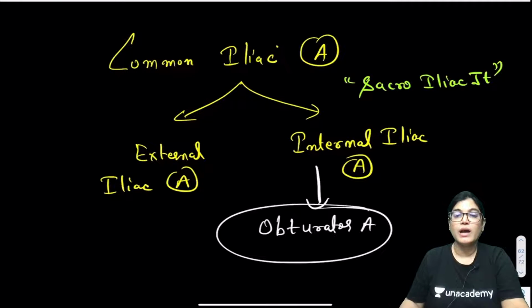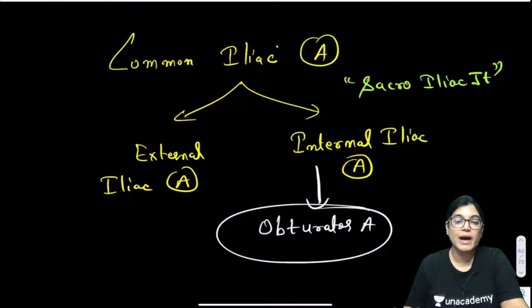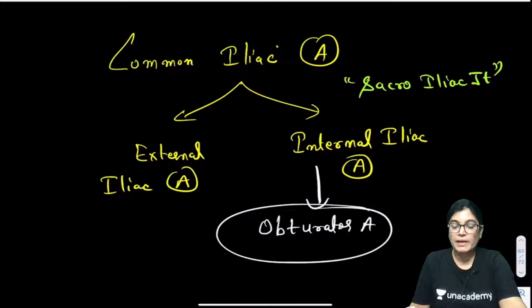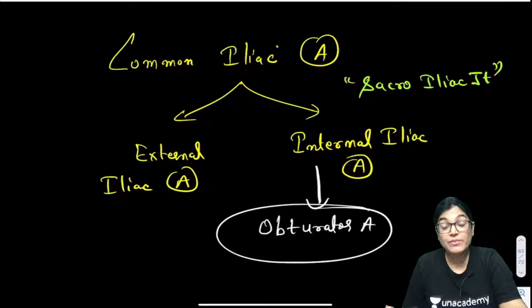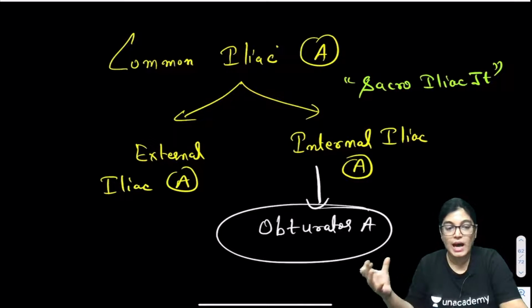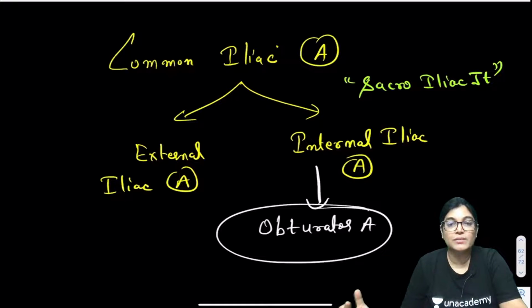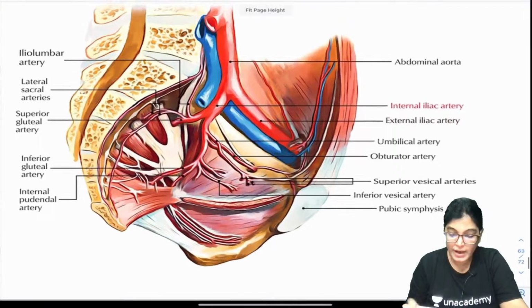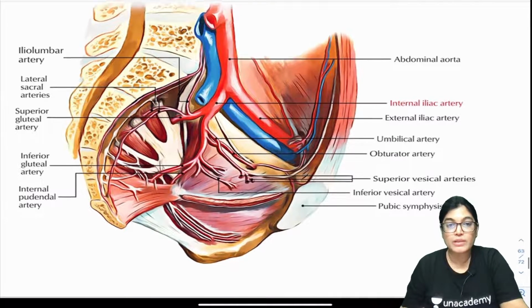But the abnormal or accessory obturator artery is a branch of the inferior epigastric artery. Normally, the inferior epigastric artery gives a pubic branch which forms an anastomosis with the obturator artery. At times this pubic branch of the inferior epigastric artery is quite large, the anastomosis is large, and it will replace the actual obturator artery, and in that case it is called accessory obturator artery. Okay. So, let me just show you one diagram of internal iliac artery important branches.